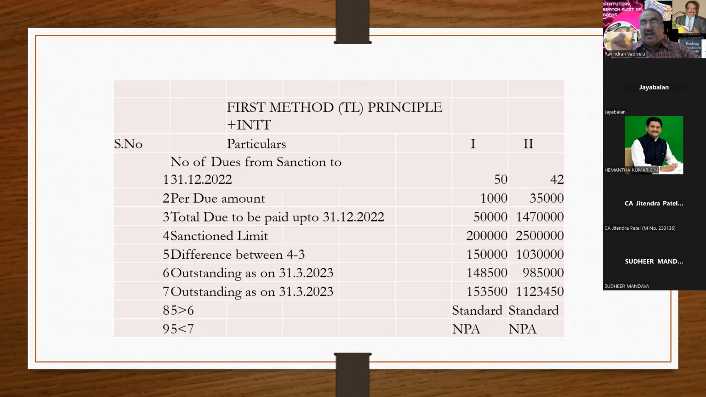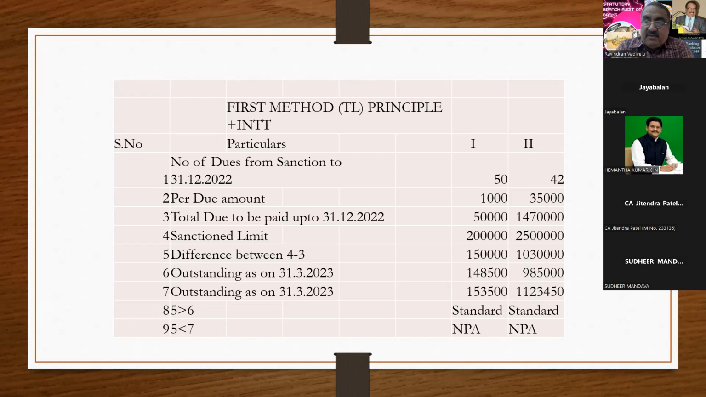Now you go to the actual outstanding. Point number 6. In case the actual outstanding is 1,48,500, that means the party has paid some amount in advance. The outstanding should be 1,50,000, but the actual outstanding is 1,48,500. So that account has to be treated as standard. In case the outstanding is 1,53,500, there is an arrear. That means the party has not paid the amount as per the sanction letter. So that account has to be treated as NPA. Is it clear, sir? If it is clear, then I'll move to the next point.